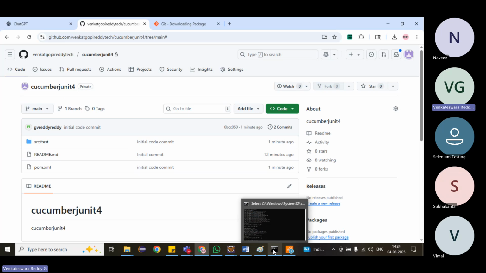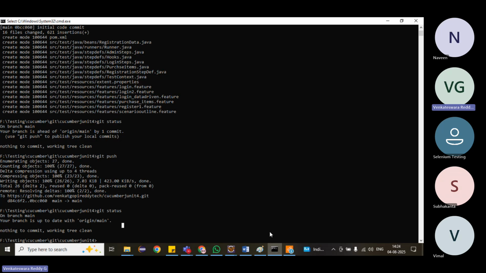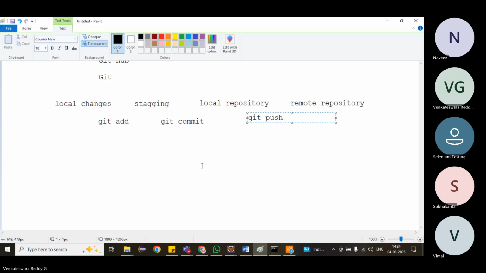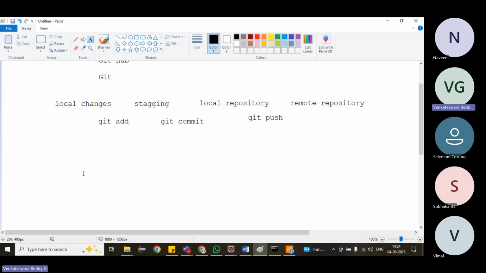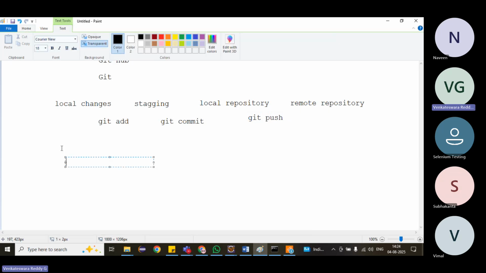Okay, fine. After committing this, it moves from the local repository to the remote repository. Mostly we will use these. What are the different commands we have seen here? Git clone to clone the repository. Next, git add. If you change any files, if you want to add new or modified files to staging, you do git add.